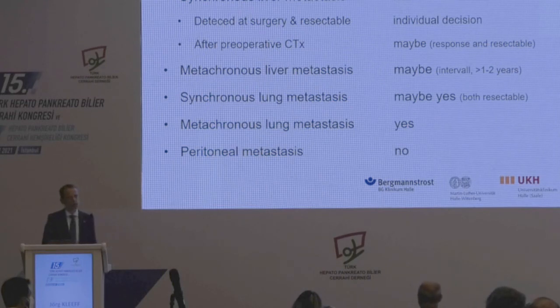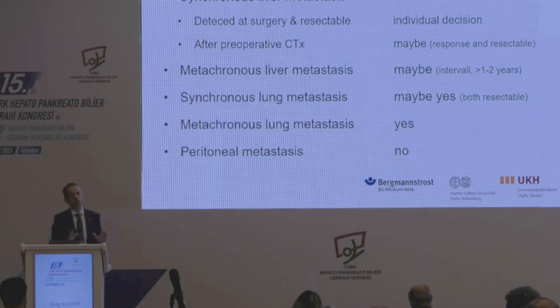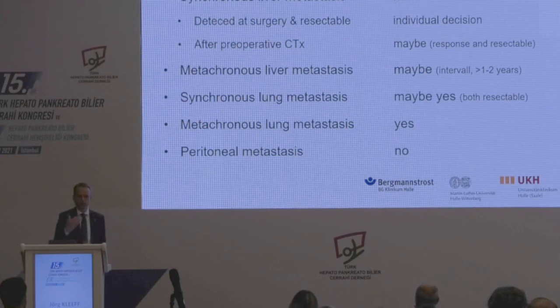Now, I come to the end and also to the conclusion, just a pragmatic view of what is the current best approach in patients with metastatic disease. If you have synchronous liver metastases, and we know this beforehand, I don't think there's any good argument for surgery. So these patients you shouldn't operate if you know that they have liver metastases.